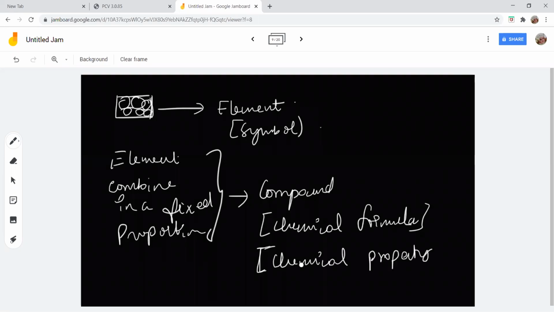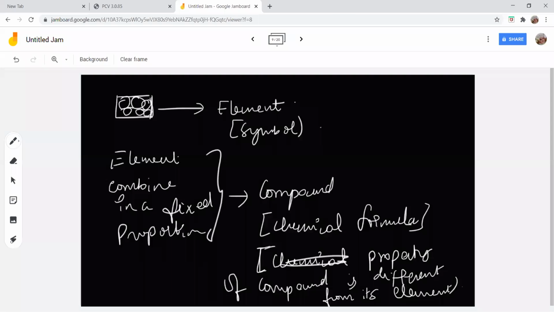The chemical property of a compound is different from the chemical property of an element. The property of a compound is different from its constituent elements. Water is a very good example. H2O is a compound. Now it contains hydrogen and oxygen in it. H2 and O2. And one thing, why do I write it as H2O?